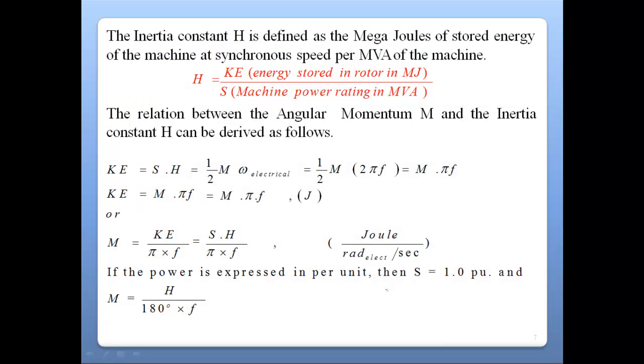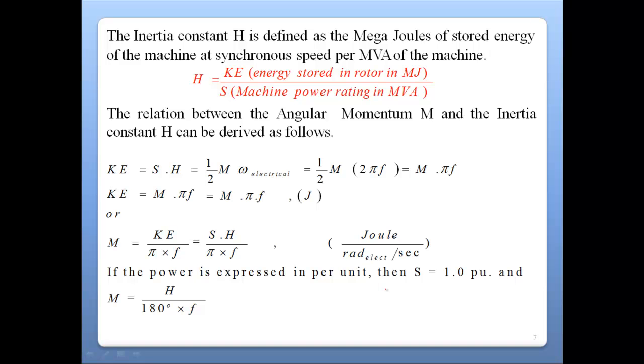Before starting, we have several other parameters about the mechanical system, that the inertia constant is H. It is defined in megajoules per MVA in our system, which is equal to the synchronous machine rated power, that is the MVA of a machine. And this inertia constant H is basically the kinetic energy stored in the rotor in megajoules divided by the apparent power of the synchronous machine rated in MVA.